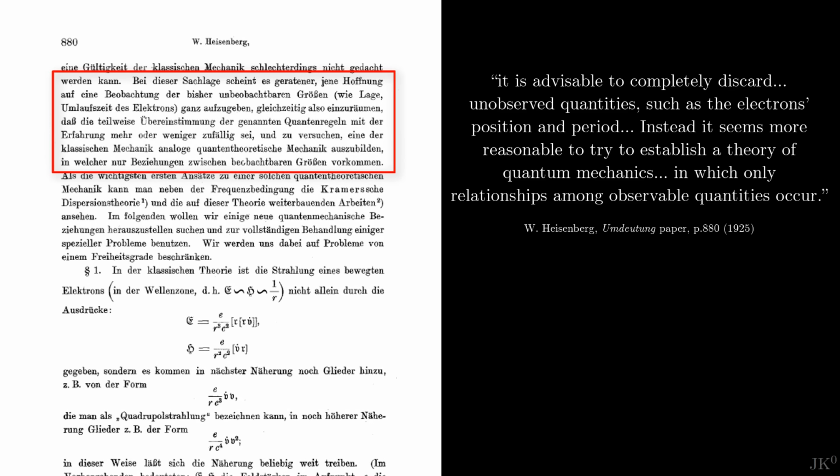It is advisable to completely discard unobserved quantities, such as the electron's position and period. Instead, it seems more reasonable to try to establish a theory of quantum mechanics in which only relationships among observable quantities occur. This is one of the most radical ideas in the history of physics, one that leads to debates even today. Heisenberg proposes here that quantum mechanics is only a theory about experimental observables. In his paper, these are the transition amplitudes and frequencies.